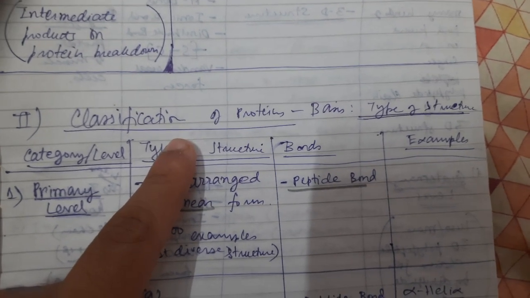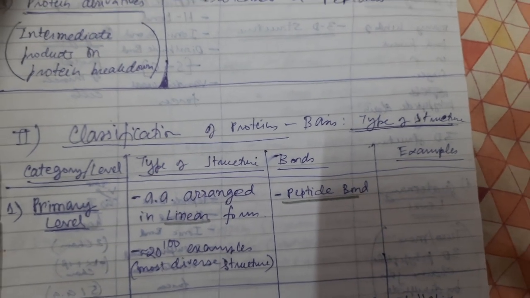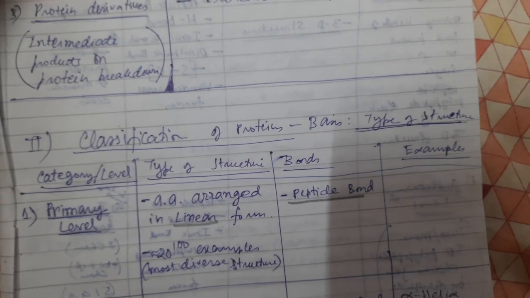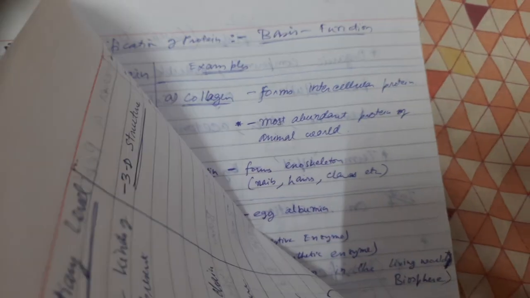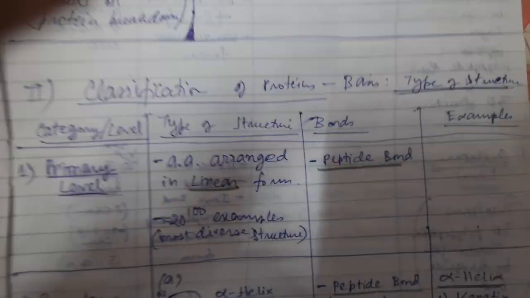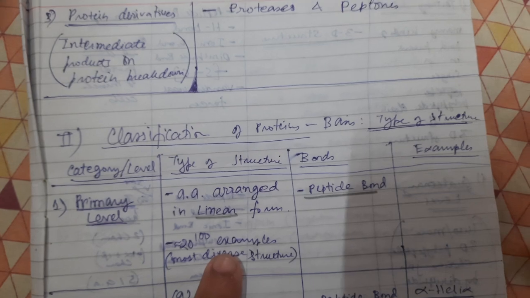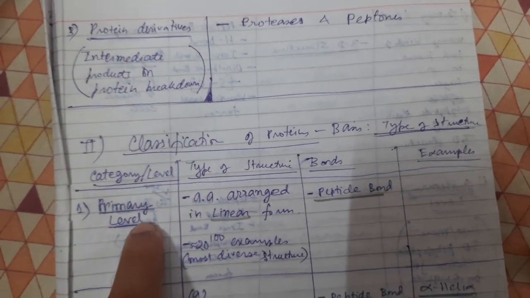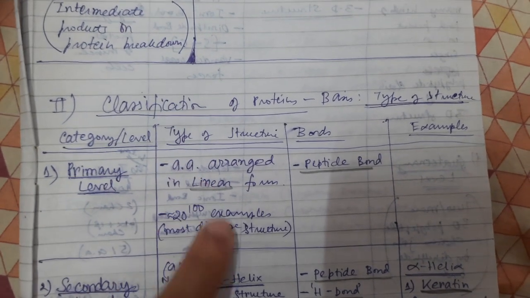Another classification of proteins is based on the structure of proteins. It is not actually a classification of proteins, but a classification of the structure of proteins. And under that we will be seeing the different types of proteins based on their structure. So first of all, there is the primary structure of proteins, which is just the sequence in which amino acids are present in it.